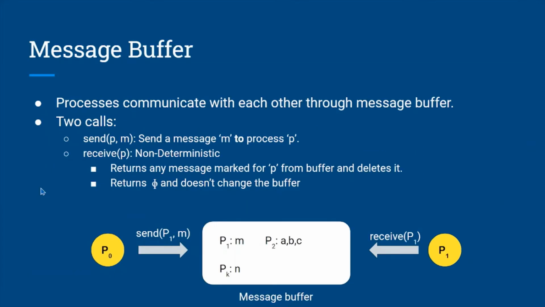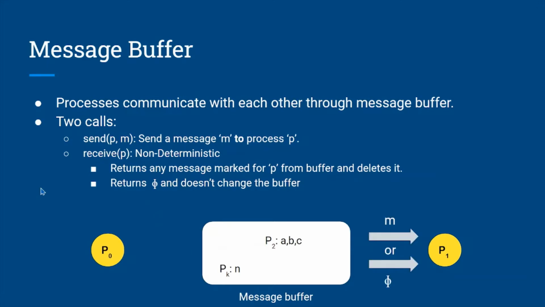The message buffer. Our system is modeled in such a way that the processes communicate with each other through a medium, the message buffer. The message buffer is a multiset, and it stores messages destined for processes. We have two function calls associated with the buffer. Send(p, m): a process calls this function to send message m to process p. The buffer will then put this message in it.